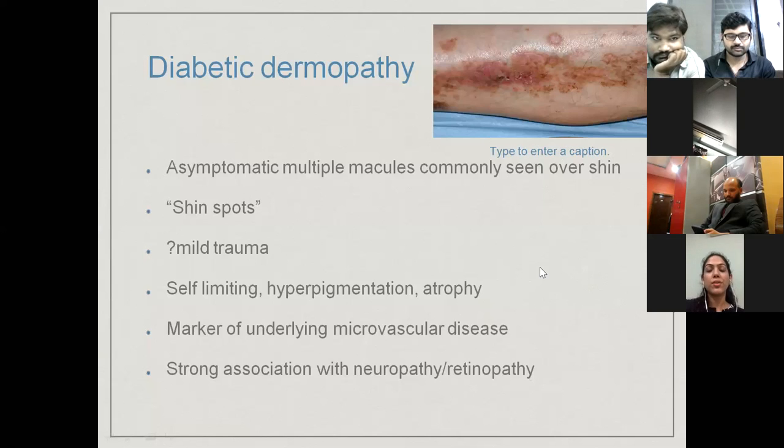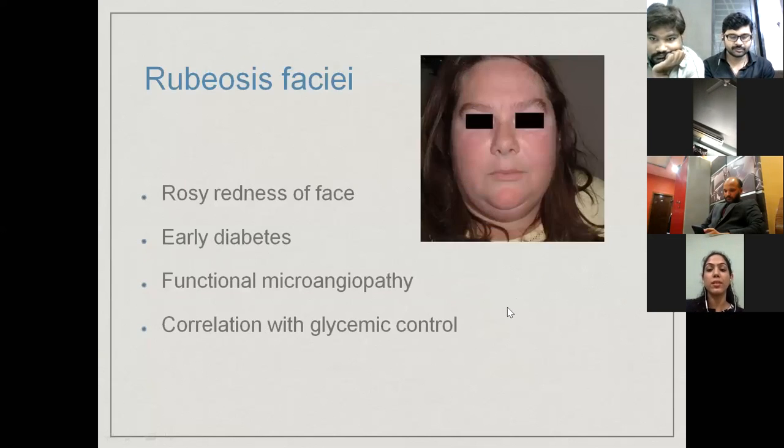The next condition is, can you just change the slide, please? Rubeosis faciei. This is the rosy redness of the face. There will be a flushed appearance on the cheeks, especially in early diabetics. Again, this is due to vascular changes, functional microangiopathy, and it has a correlation with glycemic control. Next slide, please.